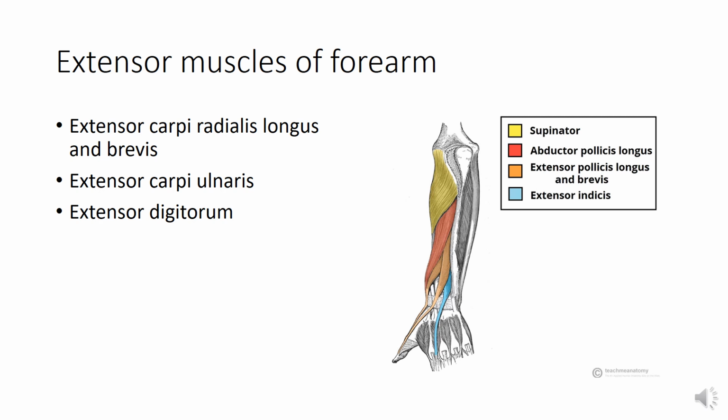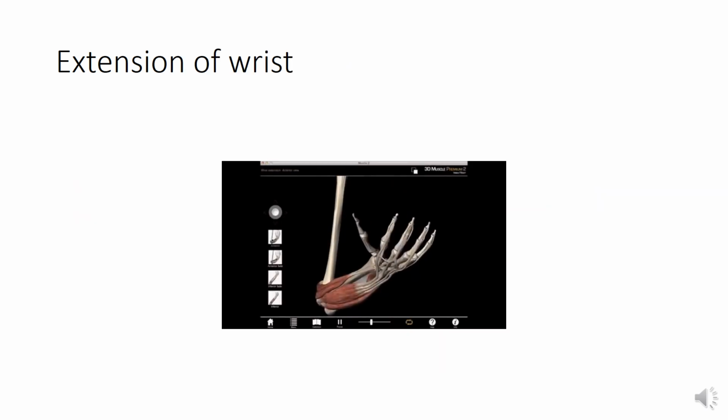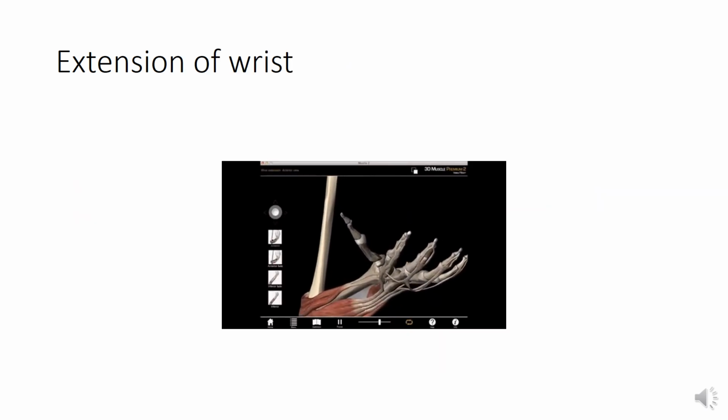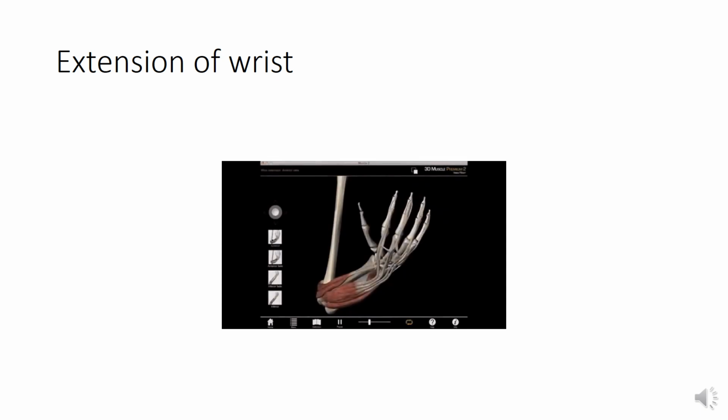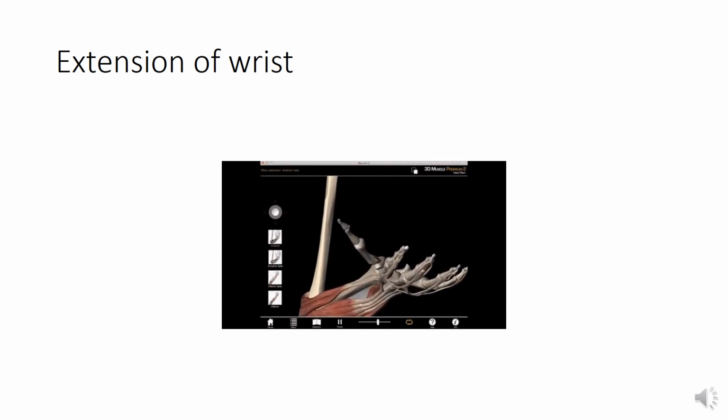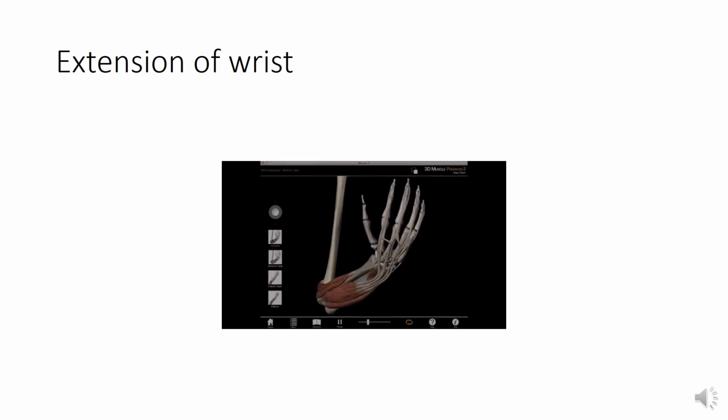They are then converted into tendons, and the tendons cross the wrist joint and enter the fingers, where they are attached to the phalanges. These muscles cause extension of the wrist and the fingers. Here you can see the extension of the wrist joint produced by the muscles of the extensor compartment of the forearm.